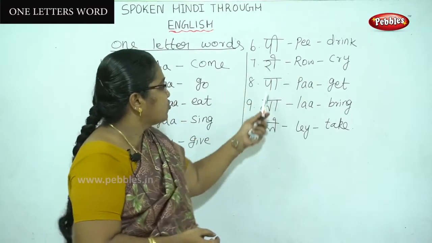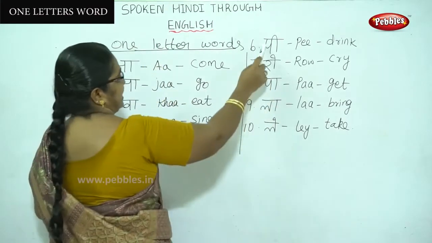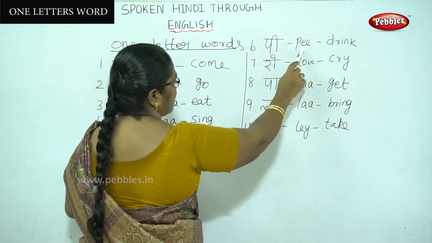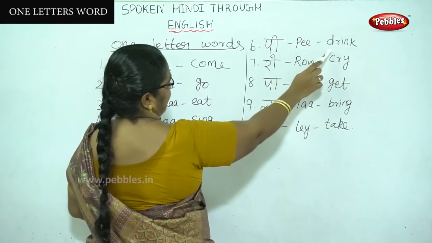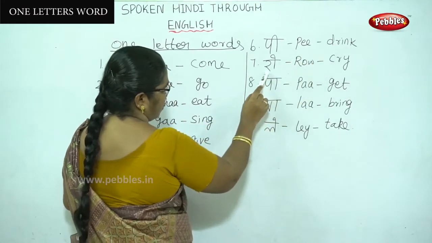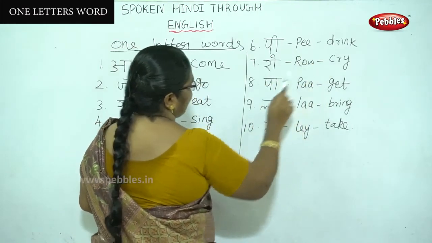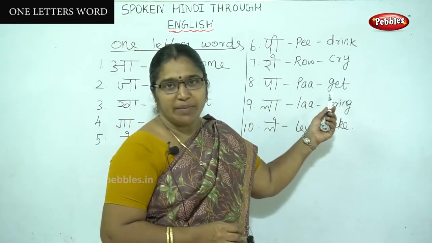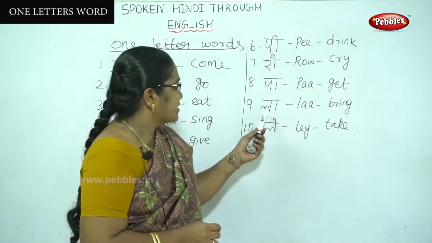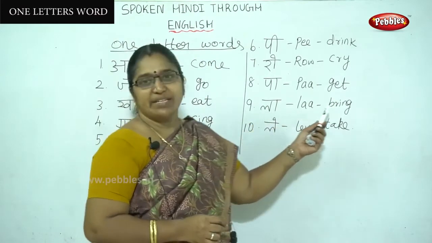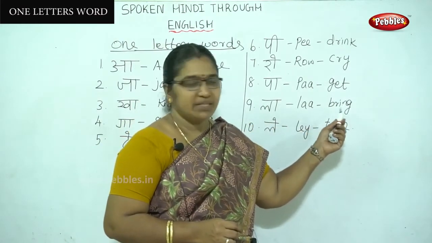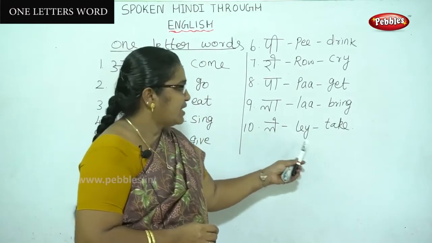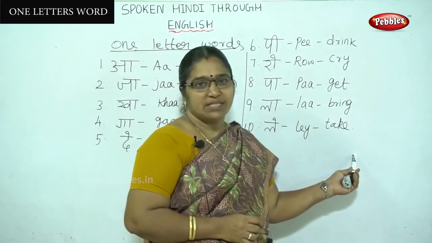See, the word is only one. Sorry, the letter is one. The meaning is here, the pronunciation is also here. Pee means drink. The next one is row. Row means cry. Next one is pa. Pa means get. Then the next one is la. La means bring. The next one is lay. Lay means take. Is it clear?